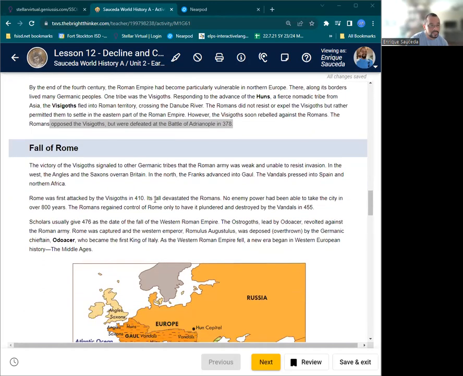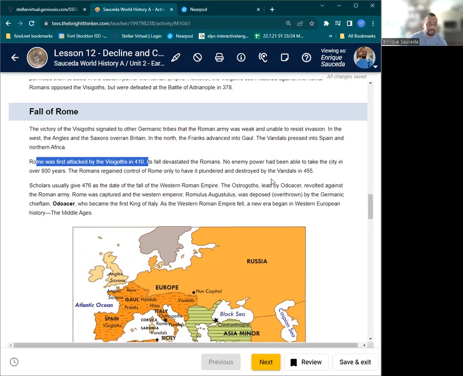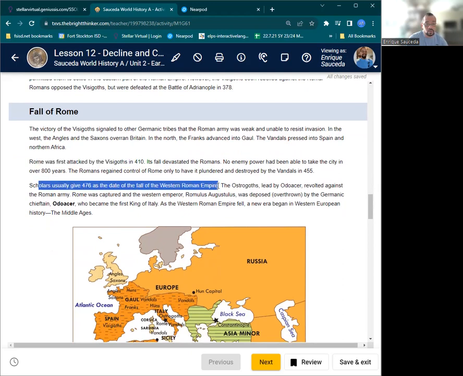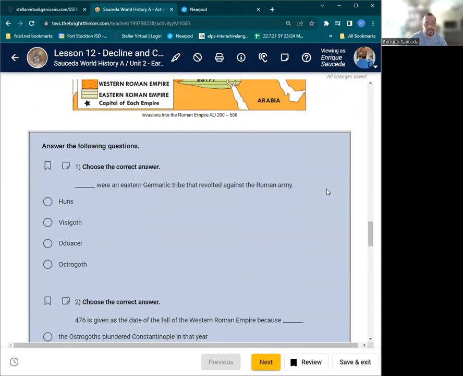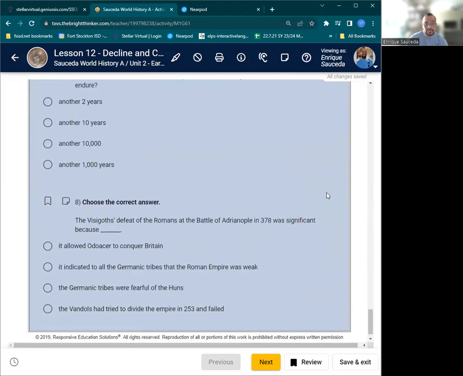The victory of the Visigoths signaled to the other Germanic tribes that Rome's army was weak. In the west, Angles and the Saxons moved over Britain. In the north, the Franks advanced into Gaul. Rome was first attacked by the Visigoths in 410. And then, yeah, scholars usually give 476 as the date of the fall of the Western Roman Empire. 476, right? So, yeah. 8 questions on the fall of Rome.